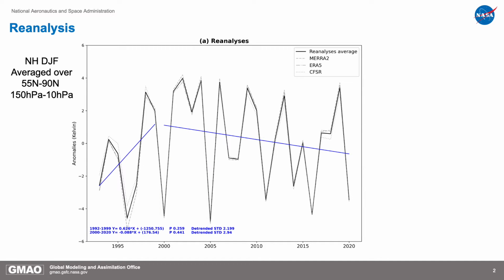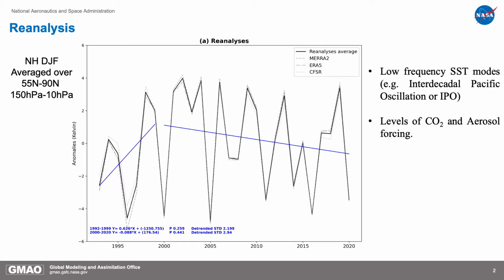Here we have Northern Hemisphere high latitude, 55° north to 90° north, mean DJF stratospheric temperature from reanalysis datasets. The thick black line shows the average of three reanalysis datasets. From 1992 to 2000, there is a positive stratospheric temperature trend, whereas a negative trend exists from 2000 to 2020. The opposing trend in these two periods is interesting, as the general expectation is that with CO2 increase, the temperature decreases in the stratosphere, which we see in the 2000 to 2020 period. The detrended standard deviation of this temperature also shows the internal variability also increases in the second period.